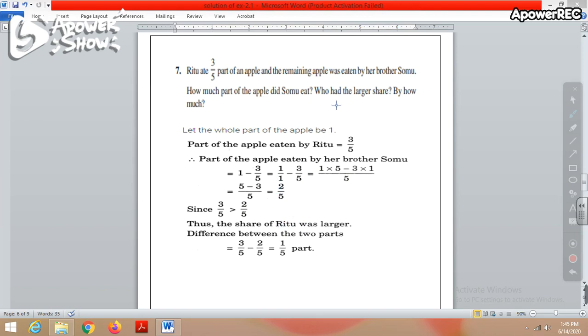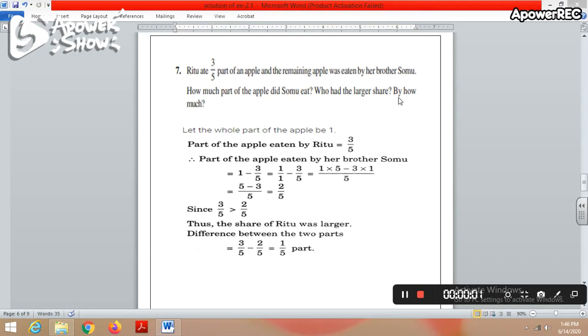Now the next part of this question says, who had the larger share? Ritu ate 3/5 part of the apple. Somu ate 2/5 part of the apple. Which one is bigger? Obviously the part which is eaten by Ritu. So 3 by 5 is greater than 2 by 5. Therefore, the share of Ritu was larger.